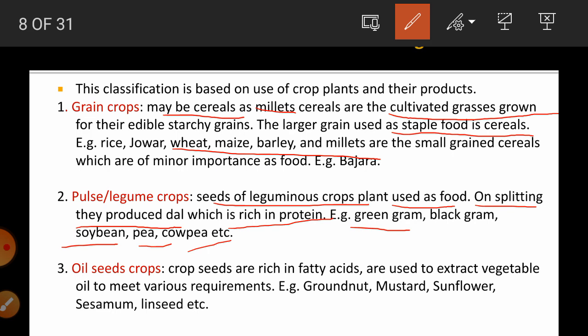Then the third group is oilseed crops. These are crop seeds which are rich in fatty acids and generally used for the extraction of vegetable oil to meet various requirements. Such crops are called oilseed crops. Examples are groundnut, mustard, sunflower, sesame, linseed, etc.